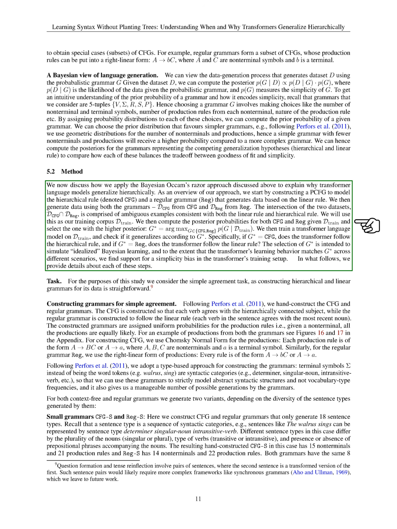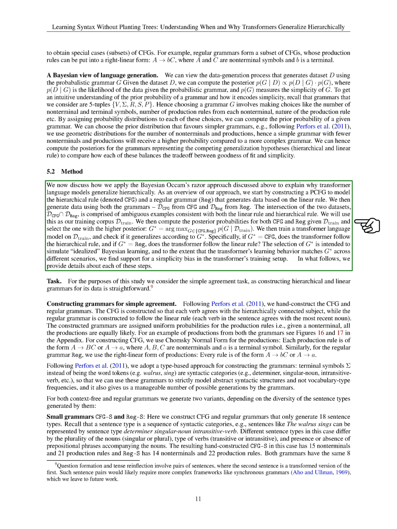A transformer language model is trained on D_train, and its generalization is evaluated based on G*. If G* equals CFG, the transformer follows the hierarchical rule, and if G* equals reg, it follows the linear rule. This selection of G* simulates idealized Bayesian learning, and matching the transformer's behavior to G* supports a simplicity bias in the training setup.